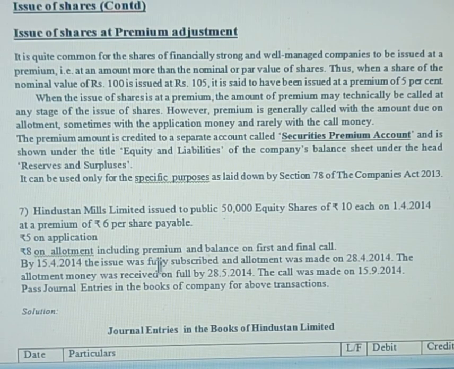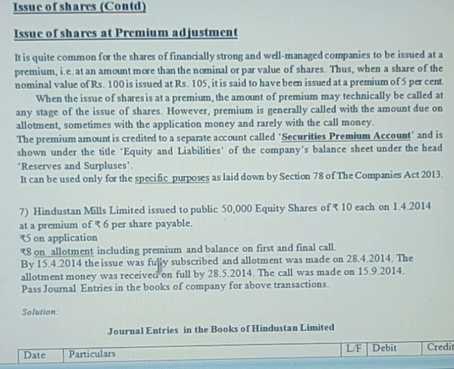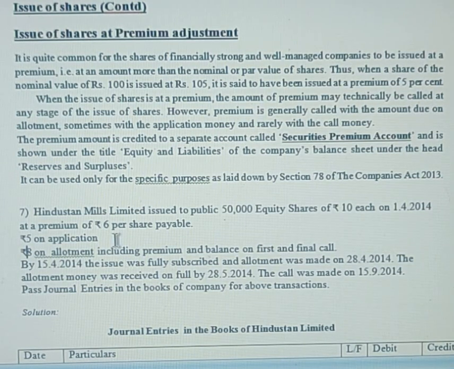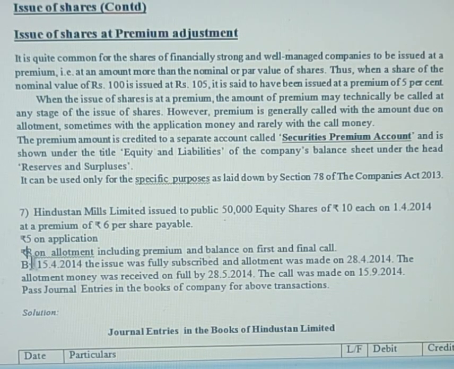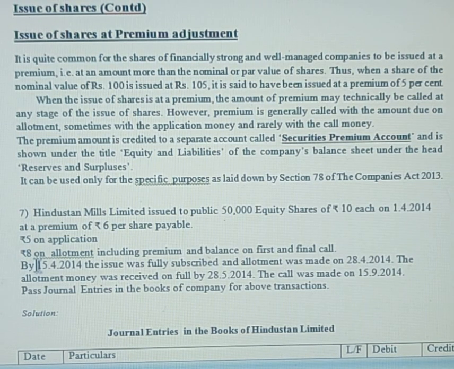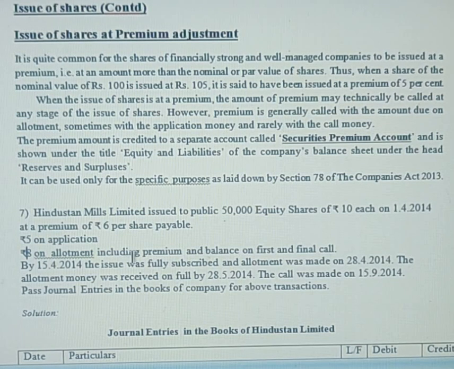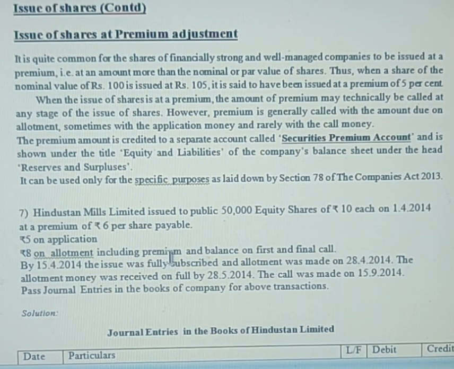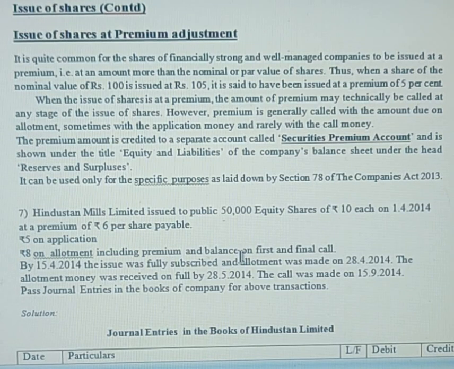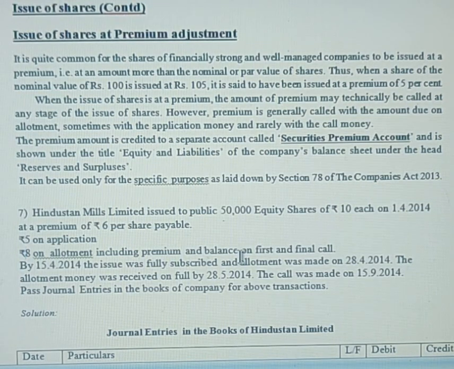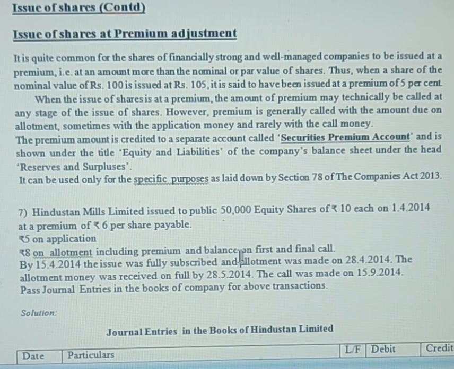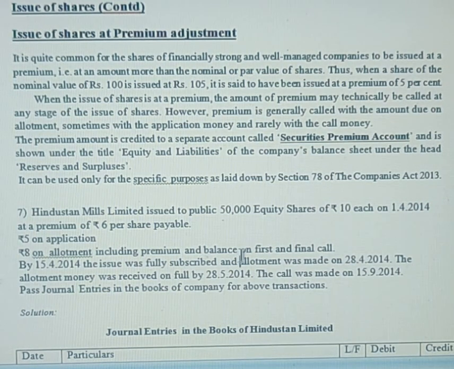So it is very clear, rupees 8 includes the premium of 6 rupees. So the actual allotment will be amounting to only 2 rupees. The extra 6 rupees is being added in the allotment stage, which amounts to a total of 8 rupees. Then they're telling the balance. Out of 16 rupees, you have already given 5 rupees and 8 rupees has been collected. What is the left out amount? That is the balance on first and final call.